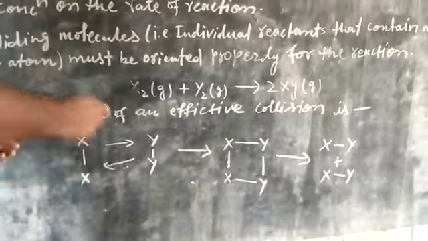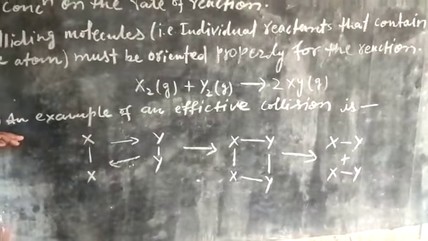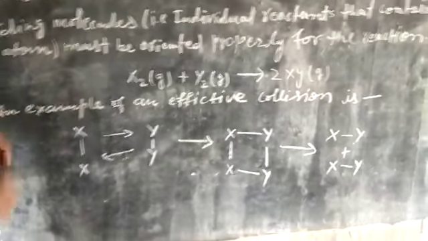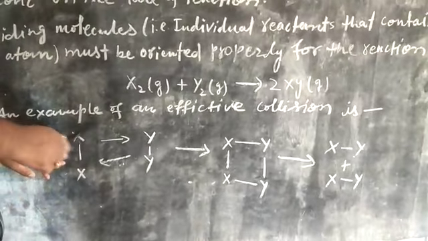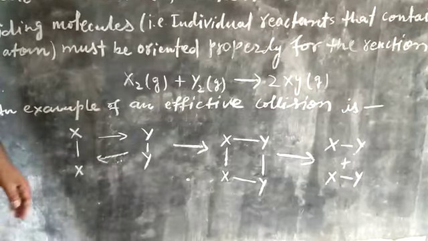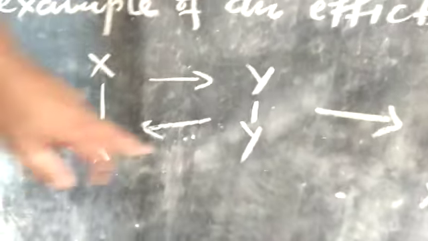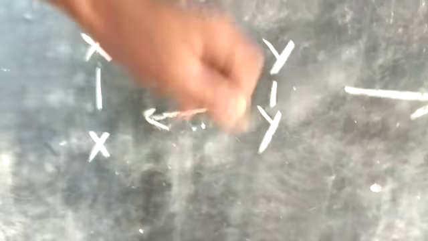So this example we can illustrate in this way: effective collision. An example of an effective collision is when X2 molecule reacts with Y2 molecule, then the Y2 molecule and X2 molecule collide with each other, then such a molecule is formed.